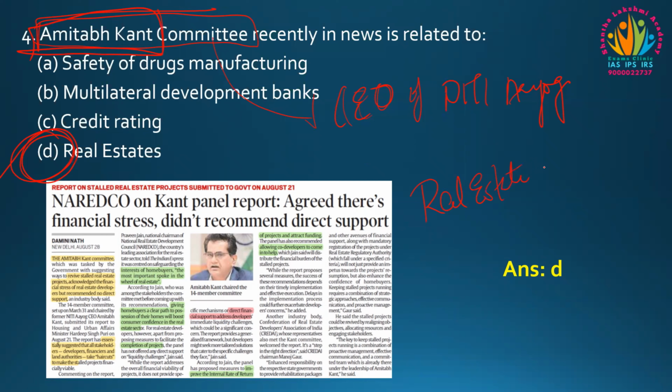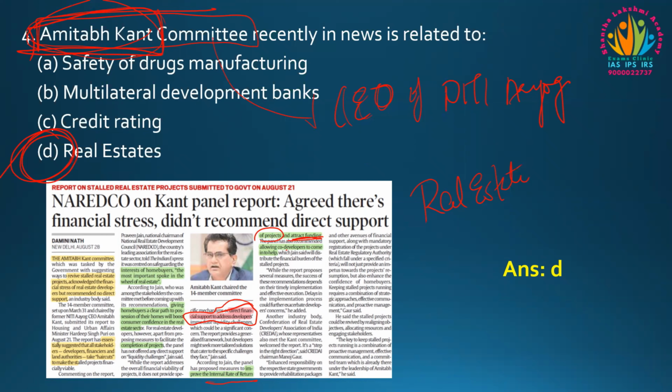In order to improve the situation of the real estate sector, the Amitabh Kant committee said that there should be no direct help to address the issue, but that the internal rate of return of projects should be improved to attract funding.